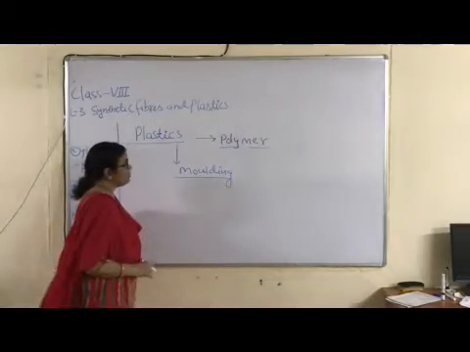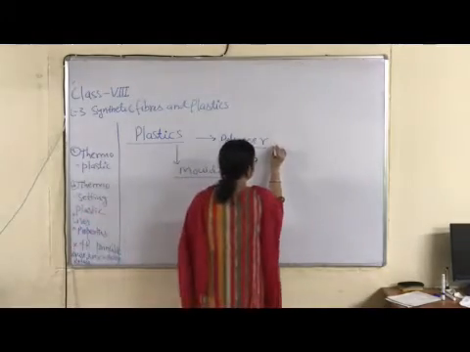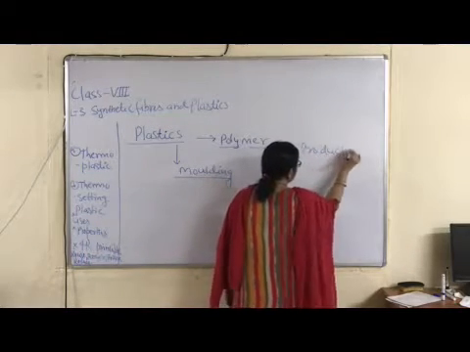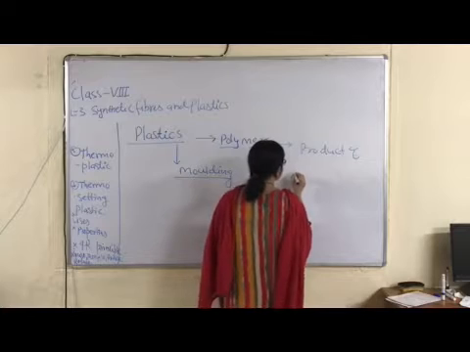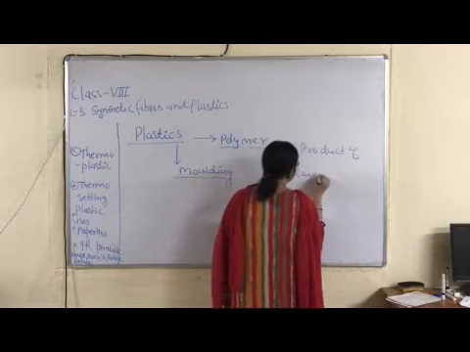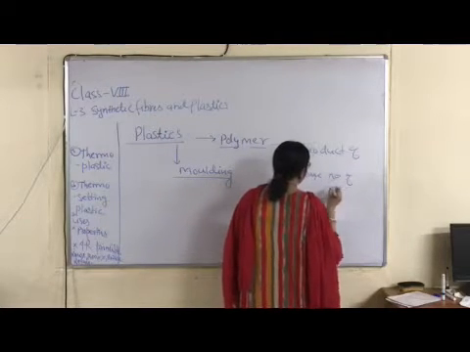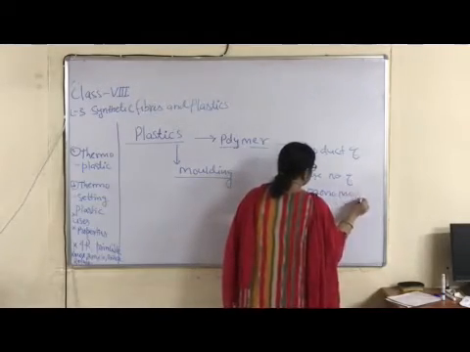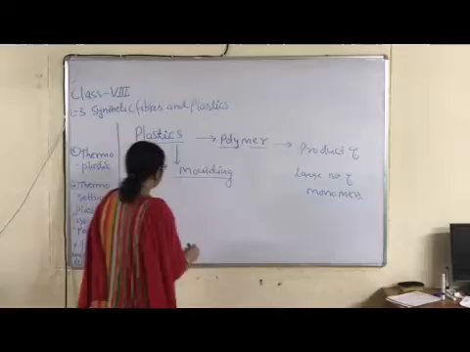Okay, children. Now, polymer means product of large number of monomers, right?